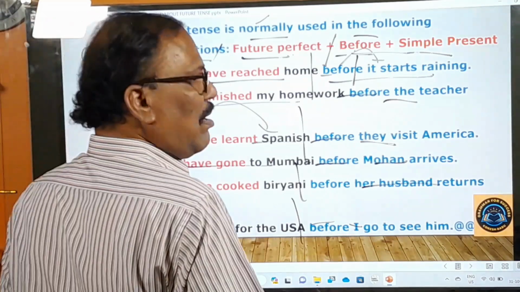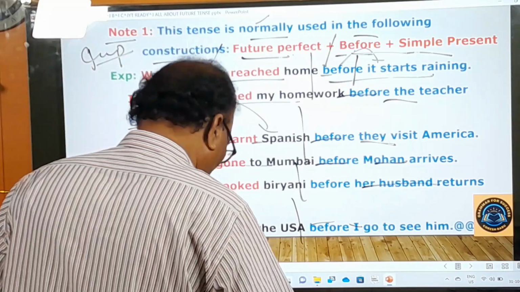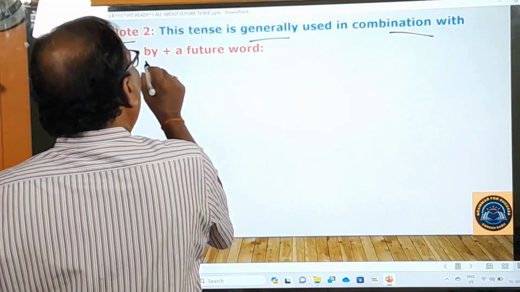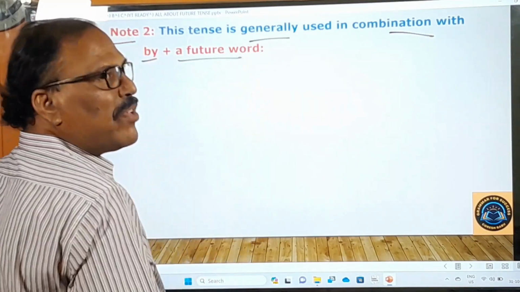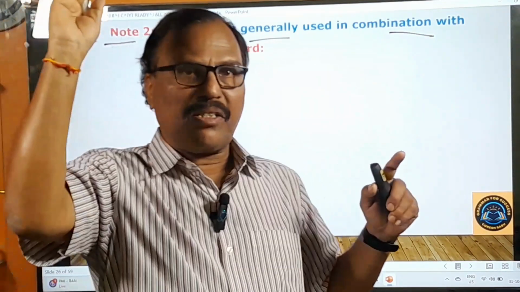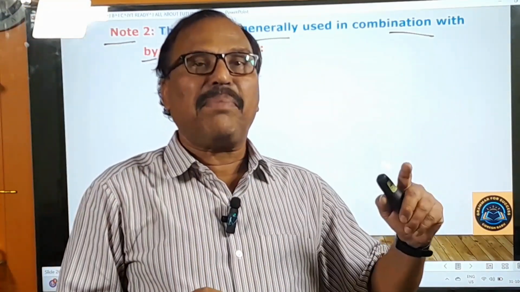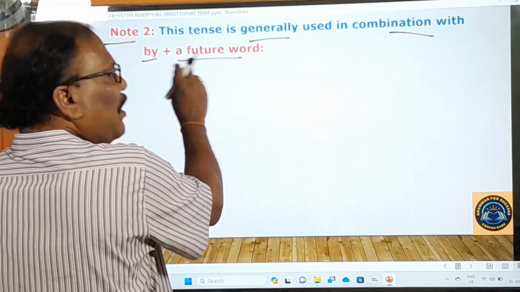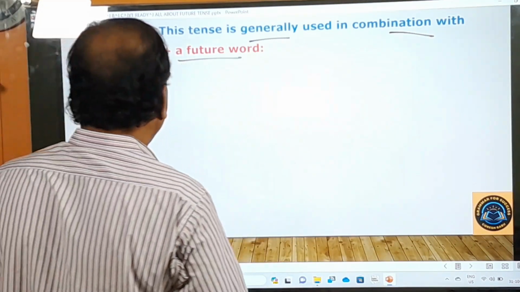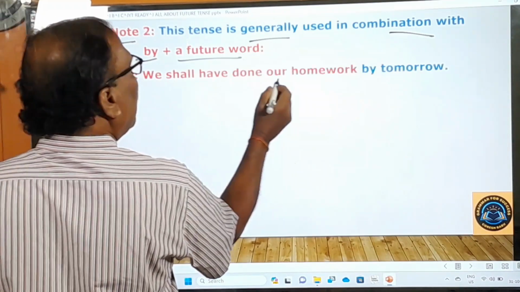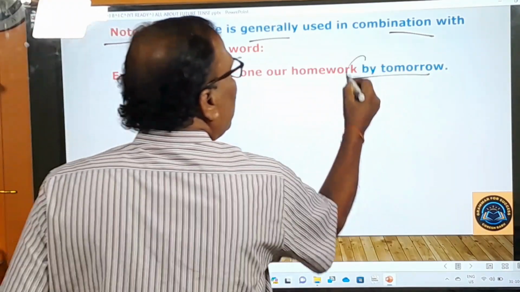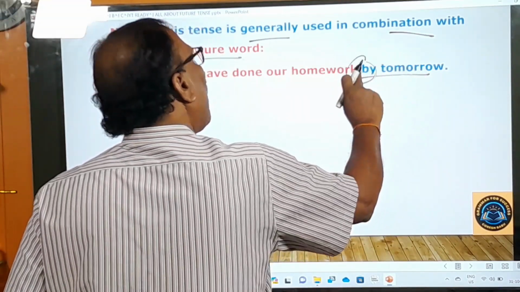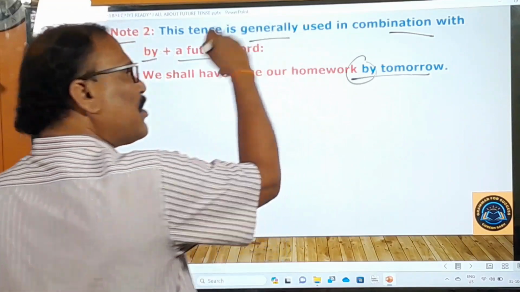And let us learn about Note 2 also. That's also very interesting. Note 2 is there. This tense is generally used in combination with by plus a future word. Remember, this future perfect tense is also used with by plus a future word. By plus a future word means by included with a future time. Right, and here you see that we shall have done our homework by tomorrow. By plus future word is there. Tomorrow is a future word. By tomorrow means రేపటిలోగా మేము మా యొక్క హోంవర్క్ ను చేసి ఉంటాం.